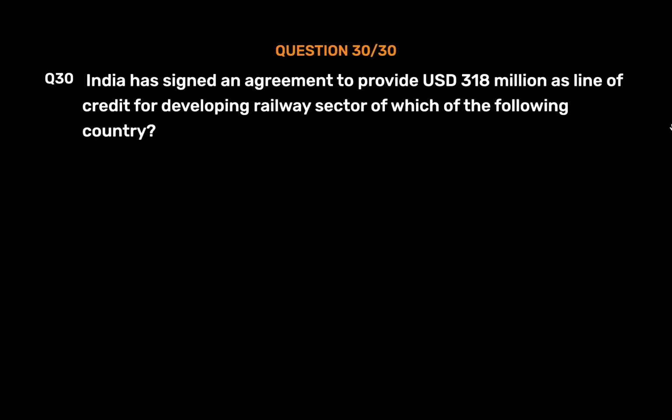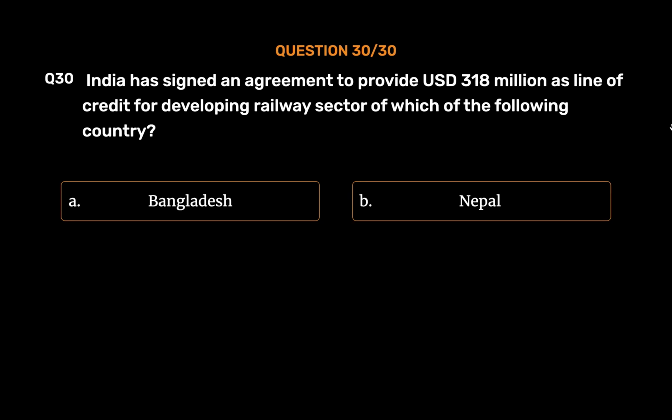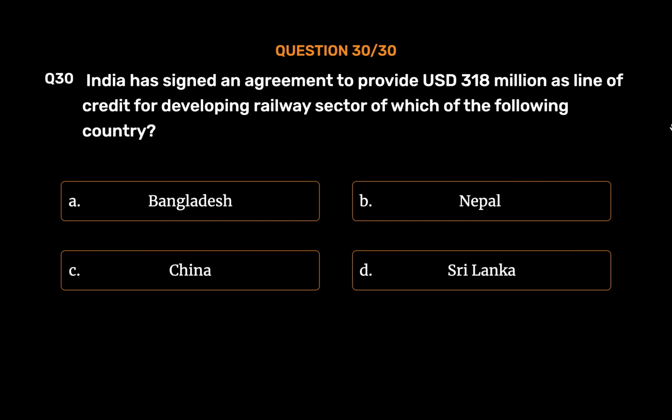Question number 30. India has signed an agreement to provide $318 million as line of credit for developing railway sector of which of the following country? Option A. Bangladesh. Option B. Nepal. Option C. China. Option D. Sri Lanka. The correct answer is Option D.